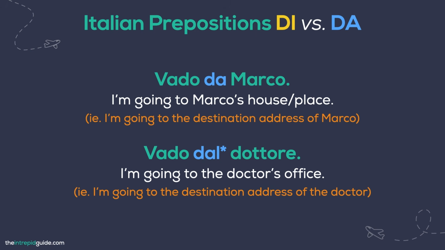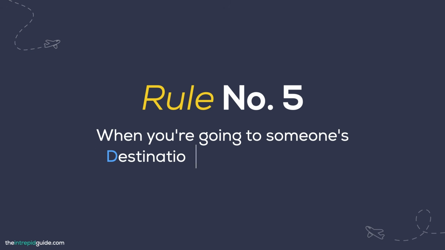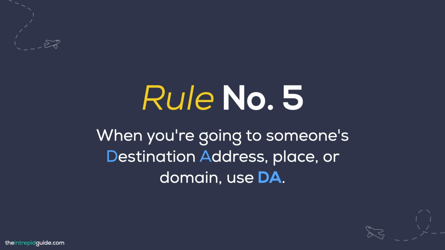There it is again, that articulated preposition, dal. I told you it would keep popping up, didn't I? Now to learn how to use and master articulated prepositions, make sure you watch my video lesson right here. But for now, just remember that pattern number 5 is when you're going to someone's destination address, place or domain. Think of domain address, da.